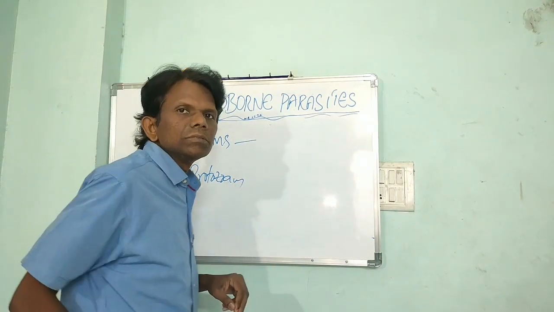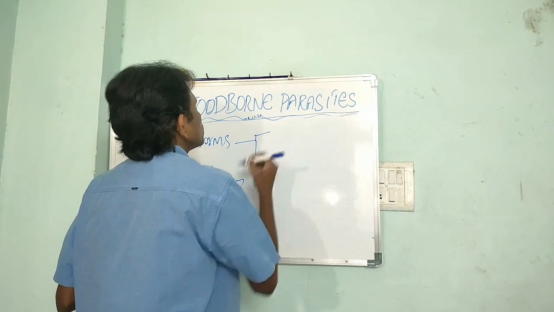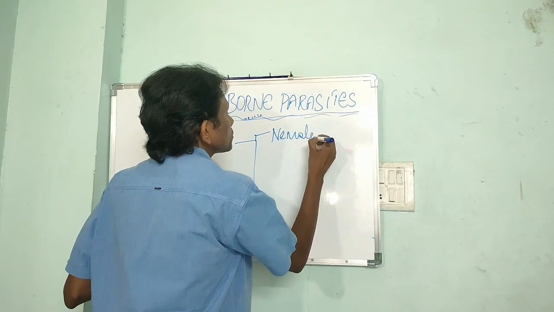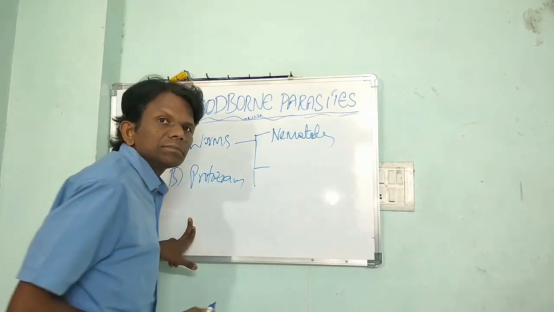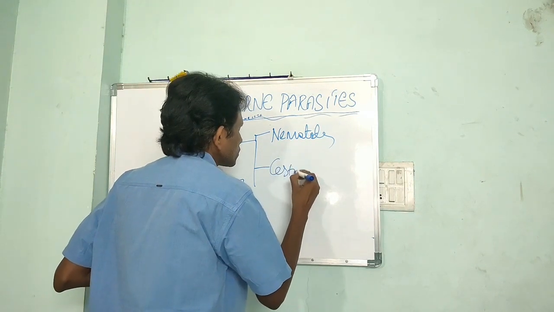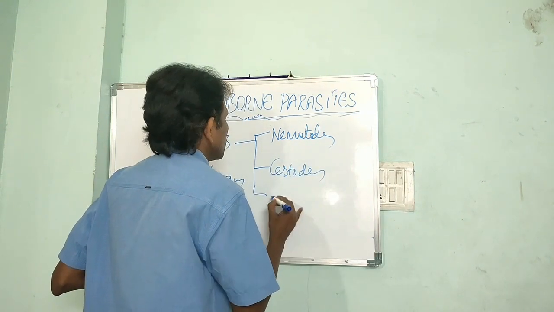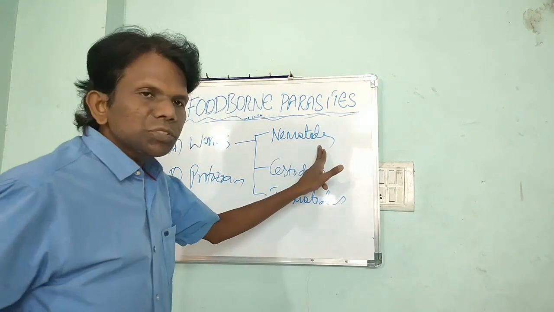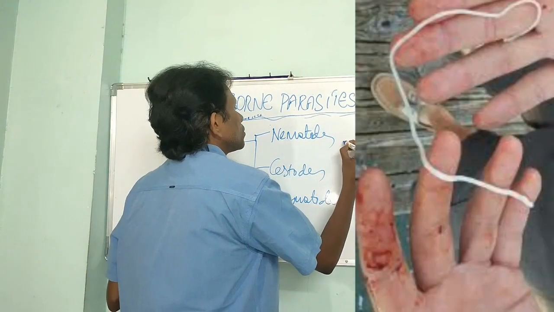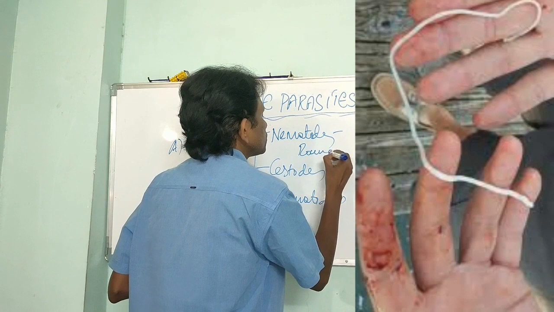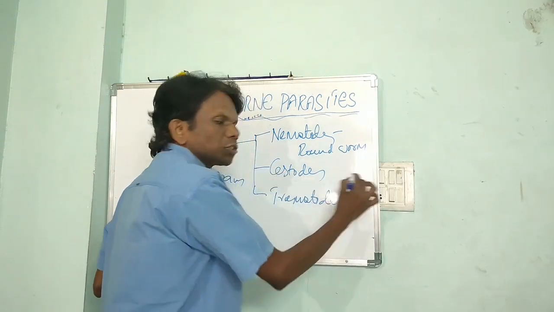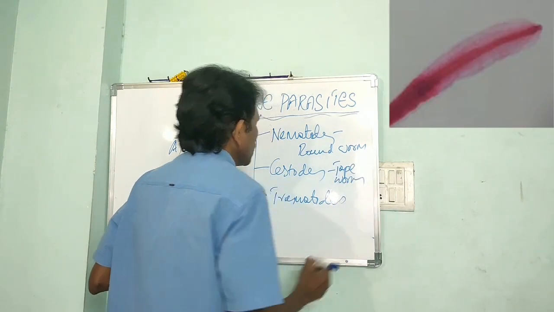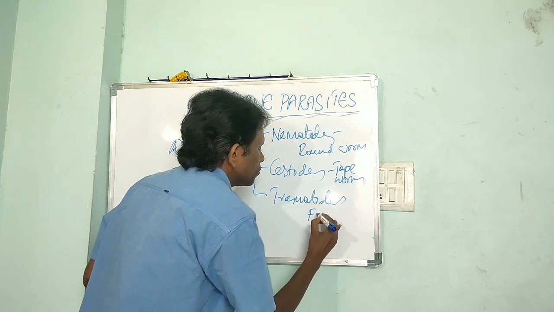So there are three kinds of worms. One is nematodes, the second one is cestodes, and the third one is trematodes. The best example of nematodes is roundworm, the best example of cestodes is tapeworm, and the best example of trematodes is liver fluke.